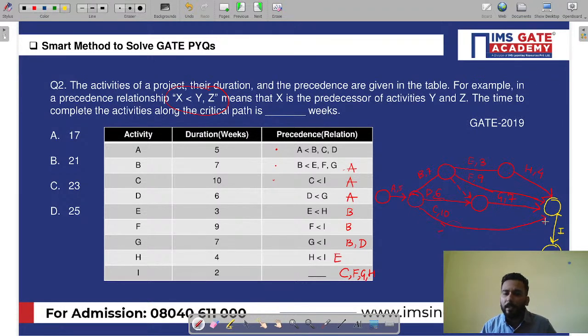Anyway, yes. So my dear friends, all the activities I have taken, and I is what? I is 2 days. So can you tell the critical path from here? Anyone? What will be the critical path? See, A, then what?